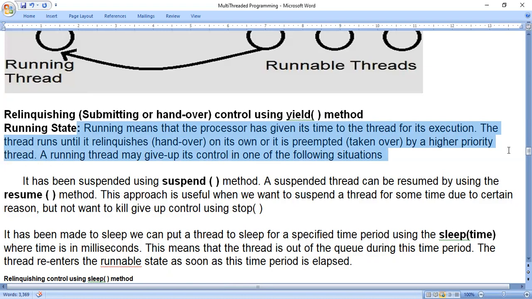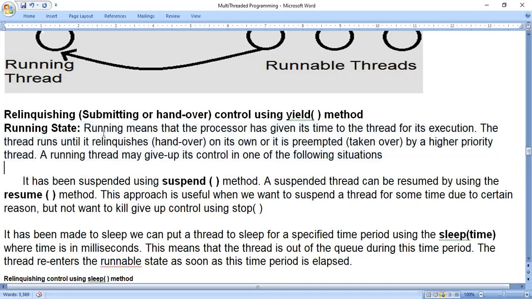A running thread may give up its control in one of the following situations. That means, whenever one thread is working, if it moves to the runnable state, it stops working for the time being, or it will hand over its control to another thread which has equal priority. It will happen in these situations.